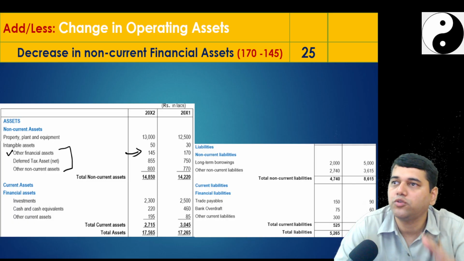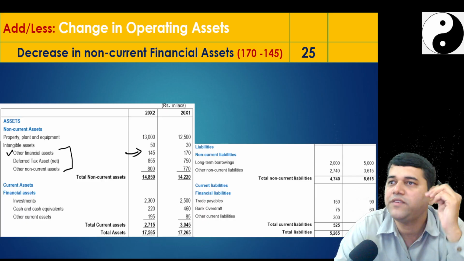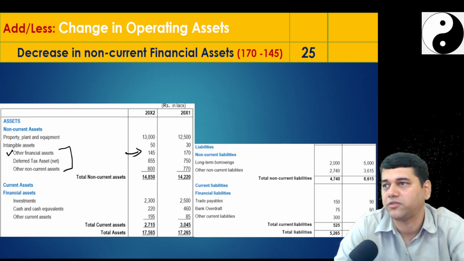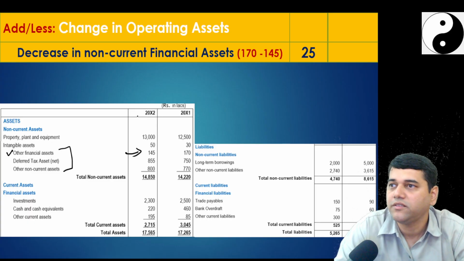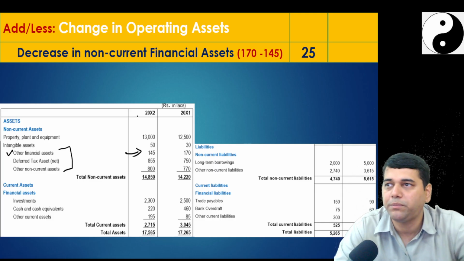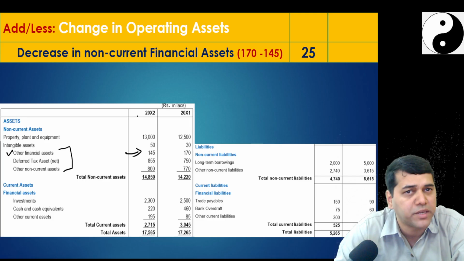Alternatively, if you would not have shown it here, where would you have shown it? Under the investment activity, not financing. Your financial assets, you invest in the financial assets, FDs and all, you keep it, you sell it. But what they said is the operational activity.